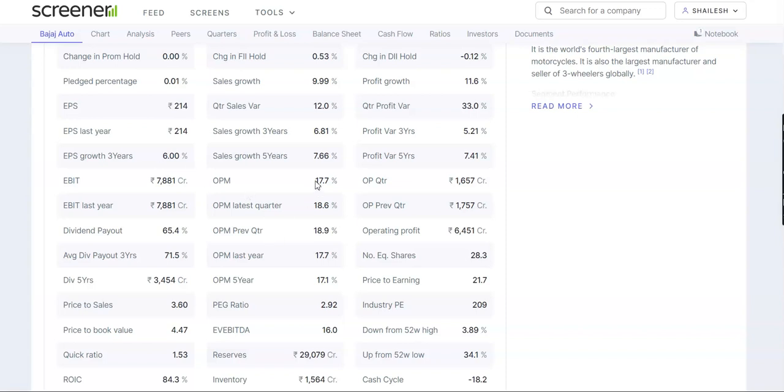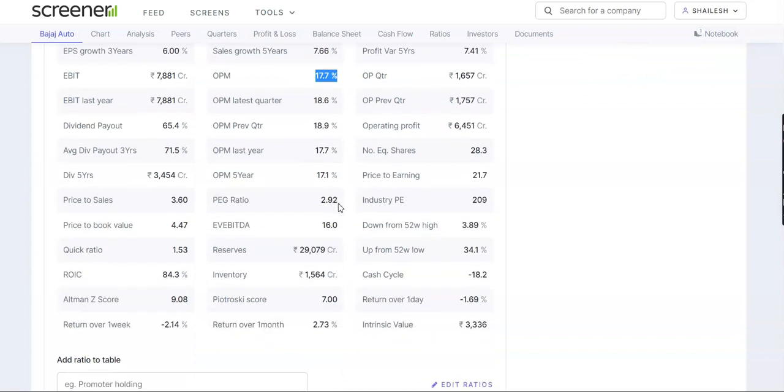If we look into the operating profit margin, the margin which the company is taking home is 17.7%. And the operating profit margin for the latest quarter was 18.6. If we look into the PEG ratio, it is 2.92. So there are few chances for the company to grow apart from what exactly they are doing as of now. If we look into the quick ratio, it is 1.53, which means that the company is efficiently utilizing its money and will be able to pay off the debt or anything.